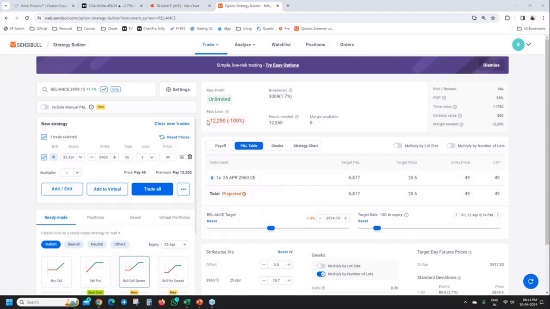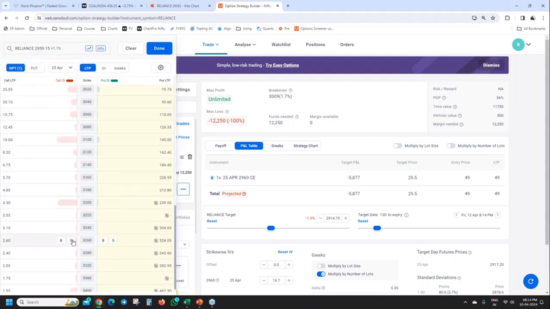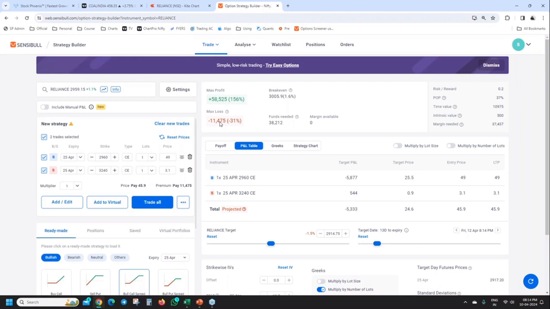right? You can see when I go with a naked position, 12,250 is the maximum loss. And when I go with the sell, it is 11,475. How does it make a big difference? So the purpose is served only when you come to a nearer strike. When you go to a far strike, it is not serving the purpose. Right? So any other doubts?